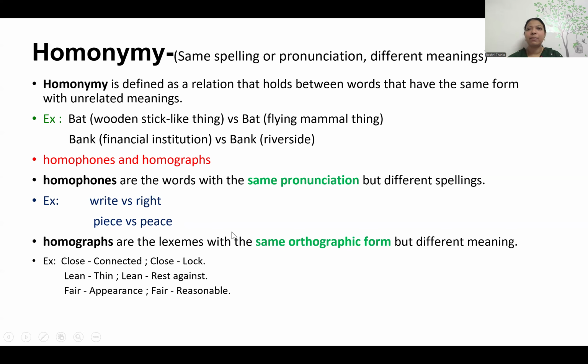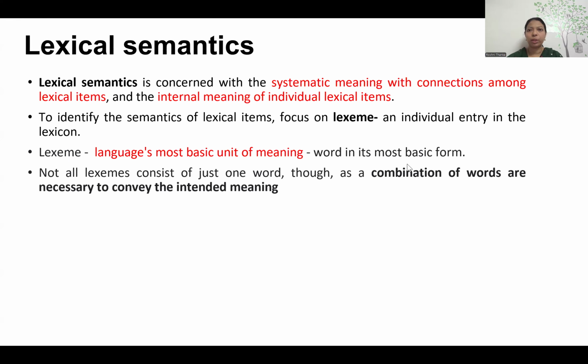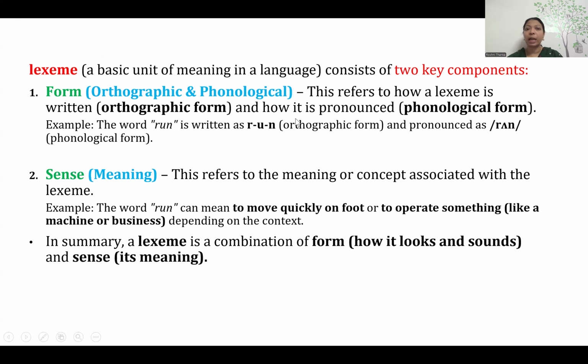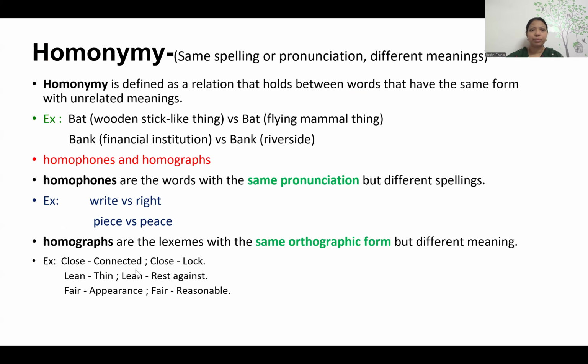Then homograph means we have the same spelling but different meaning. The same spelling we call orthography. I hope you remember we just discussed it, right? Orthography means how we write it. So homograph means the writing is the same, and the spelling is the same, but they have different meanings. If you see close, they have different meanings.